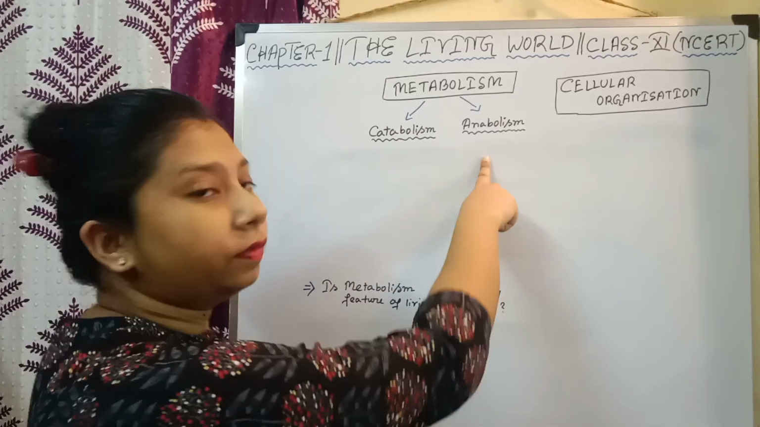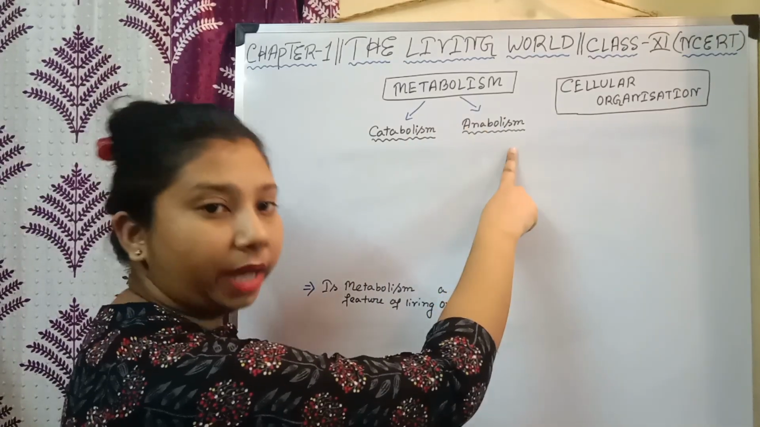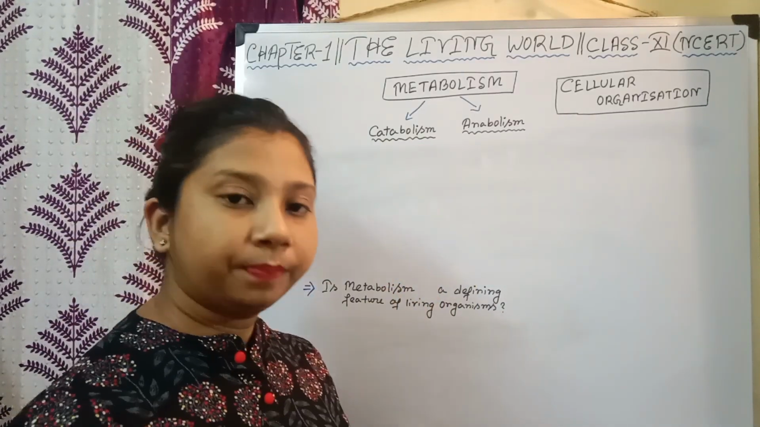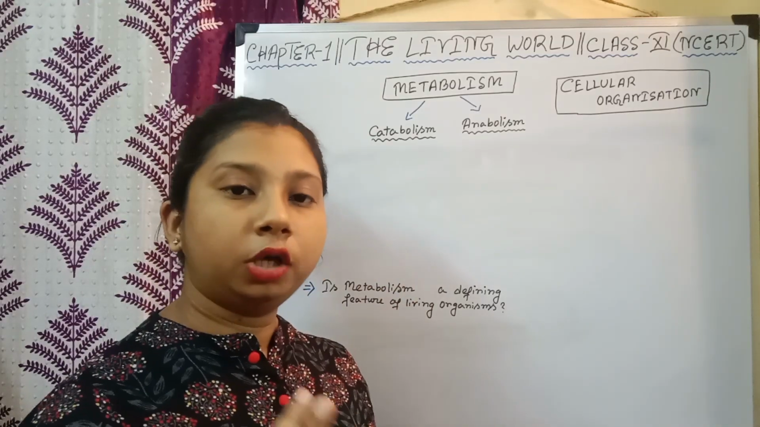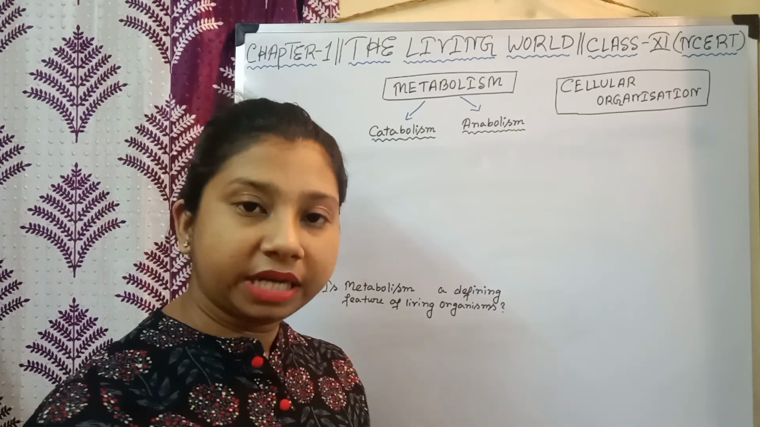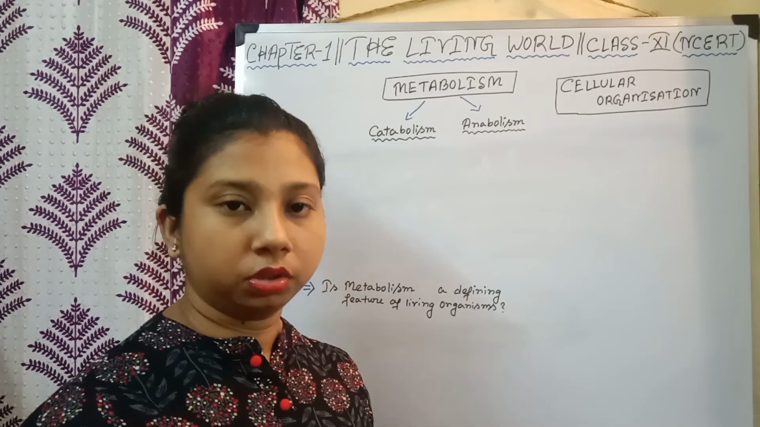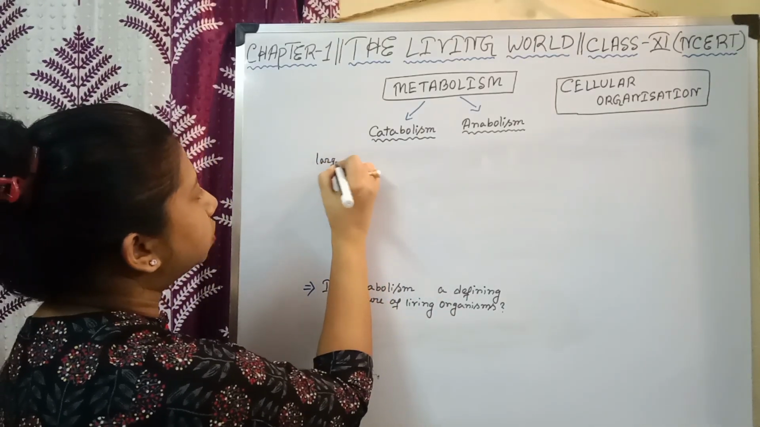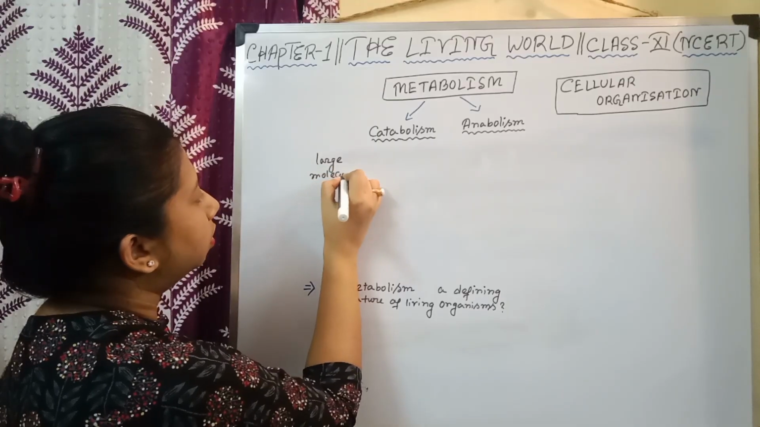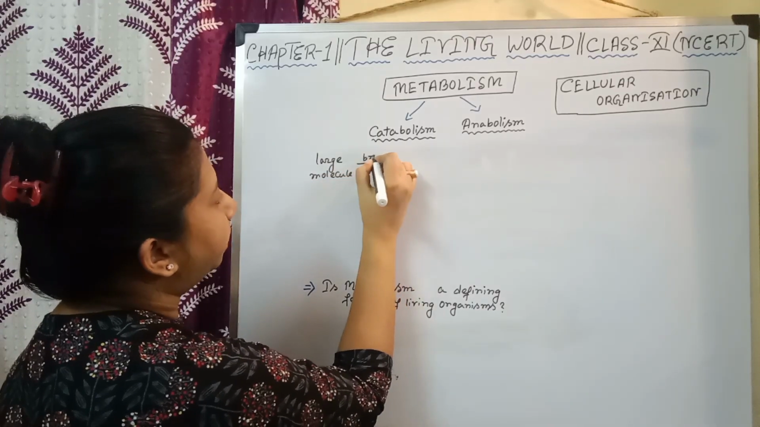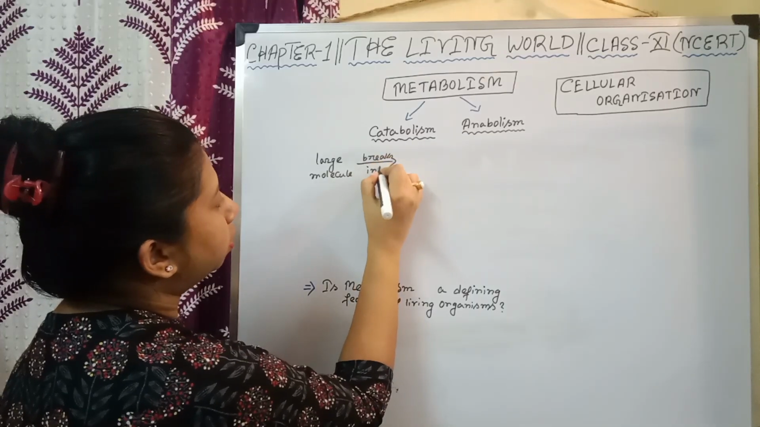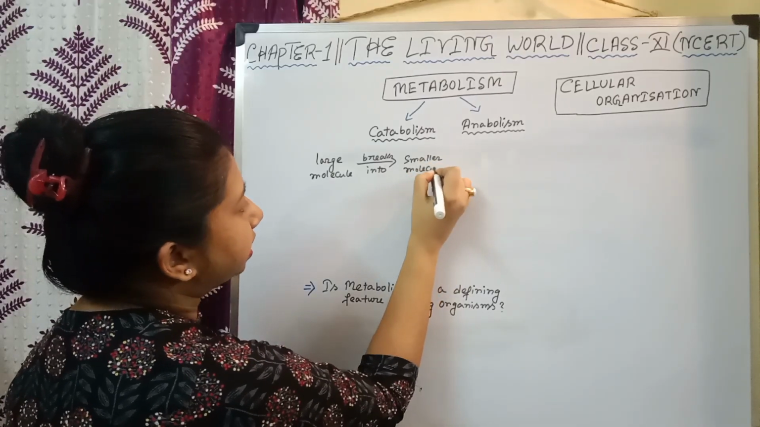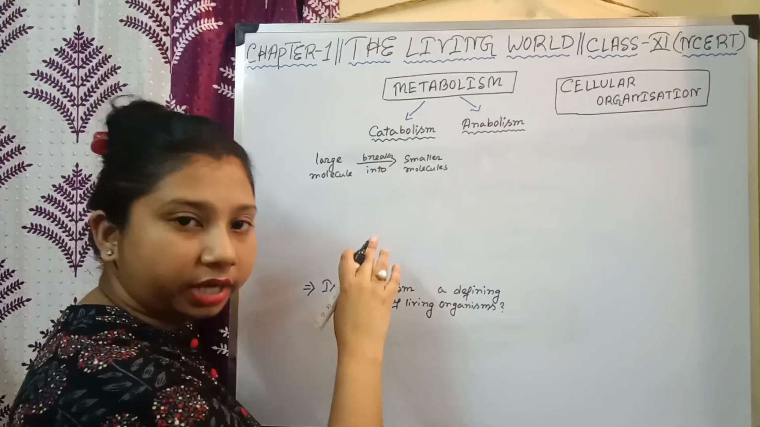Now metabolism can be of two types. It can be catabolism and it can be anabolism. Now what is the difference? Catabolism means such chemical reactions in which a large molecule or a complex molecule breaks down into several smaller molecules. Such chemical reactions are called catabolic reactions or catabolism.